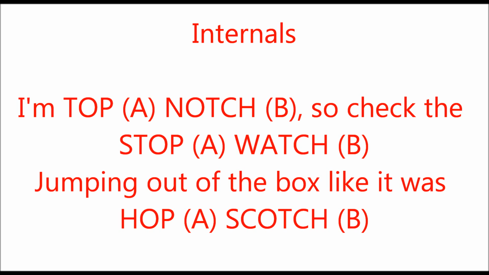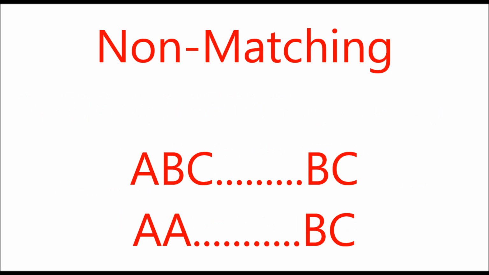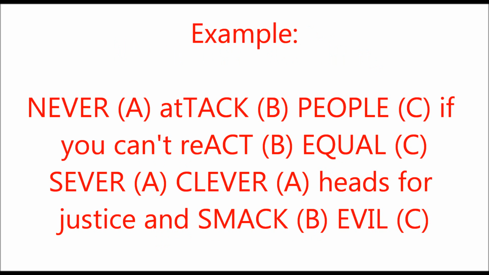So I'm going to give you guys one more example. For this example, I've got A, B, C, B, C on the first line, and then A, B, C on the second line. So you don't always have to make everything match up. It doesn't always have to be A, B correlated to A, B in the exact same spot in the next verse. This is really just a way to map out where the rhymes fall. So in practice, it's going to sound something like this.